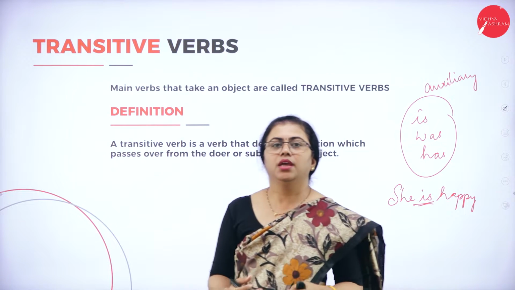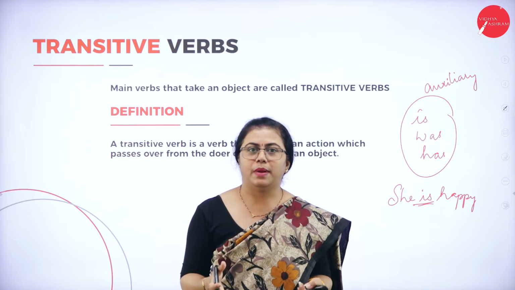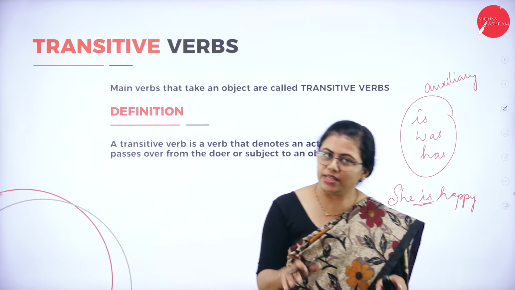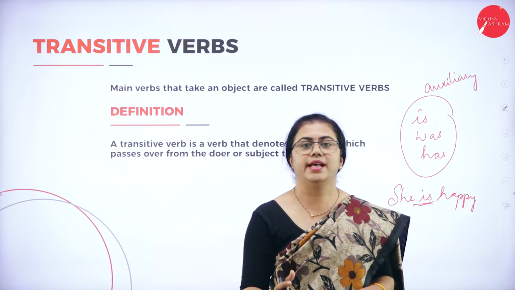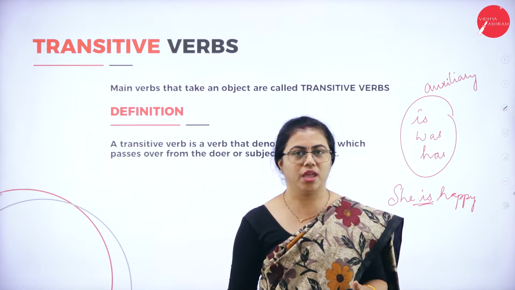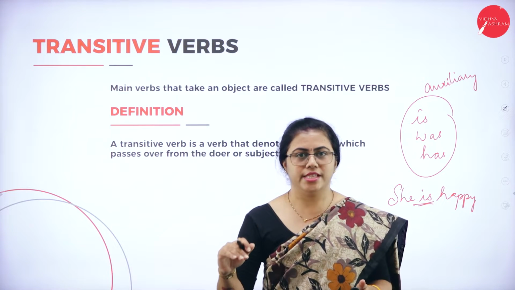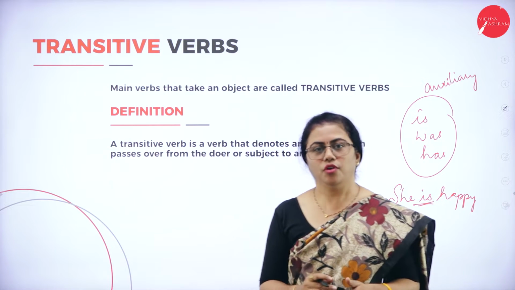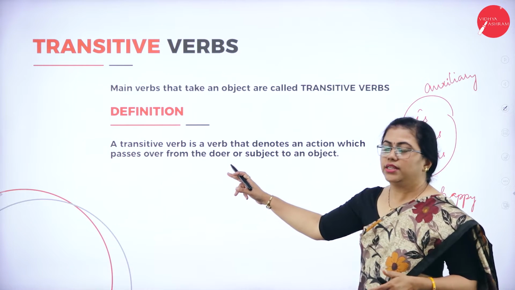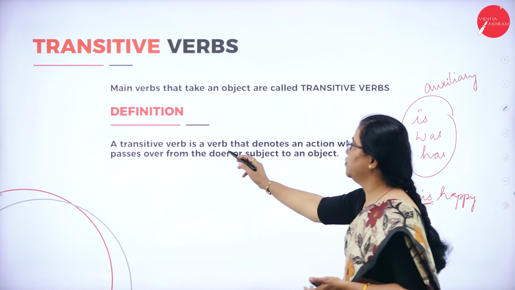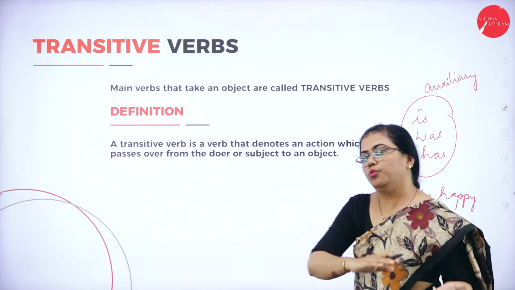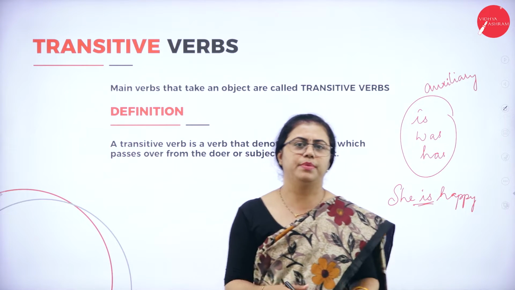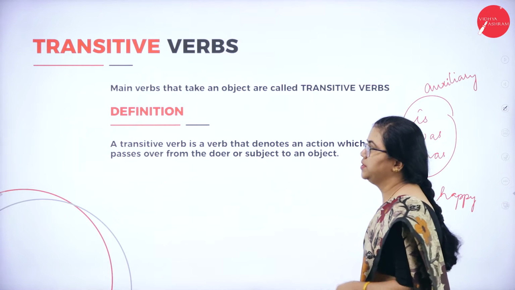In simple words, in any sentence, if the sentence pattern is subject, verb and object, or verb and object, and there is an object, then the verb is called a transitive verb. You can note down this definition: a transitive verb is a verb that denotes an action to be passed on from the subject to the object. We'll see a few examples of how it is passing on.